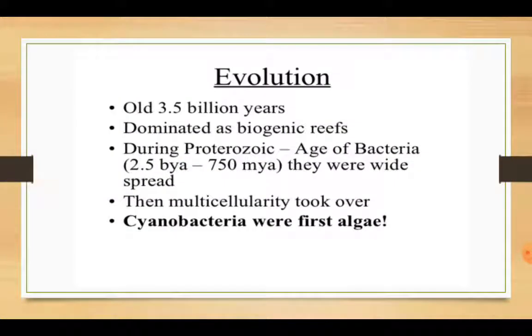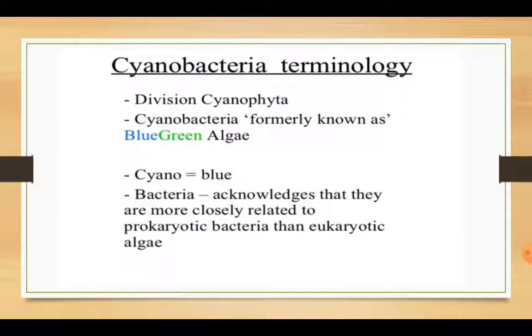These cells, now first of all, what is the evolution? Evolution occurred about 3.5 billion years ago and dominated as biogenic reefs, and cyanobacteria were the first algae which were discovered. Then multicellularity took place after them. After this, the cyanobacteria terminology. The division is cyanophyta, and cyanobacteria is also called blue-green algae, as I had told. Cyano means blue. Bacteria acknowledges that they are more closely related to prokaryotic bacteria than eukaryotic algae. They are more similar to the bacteria.